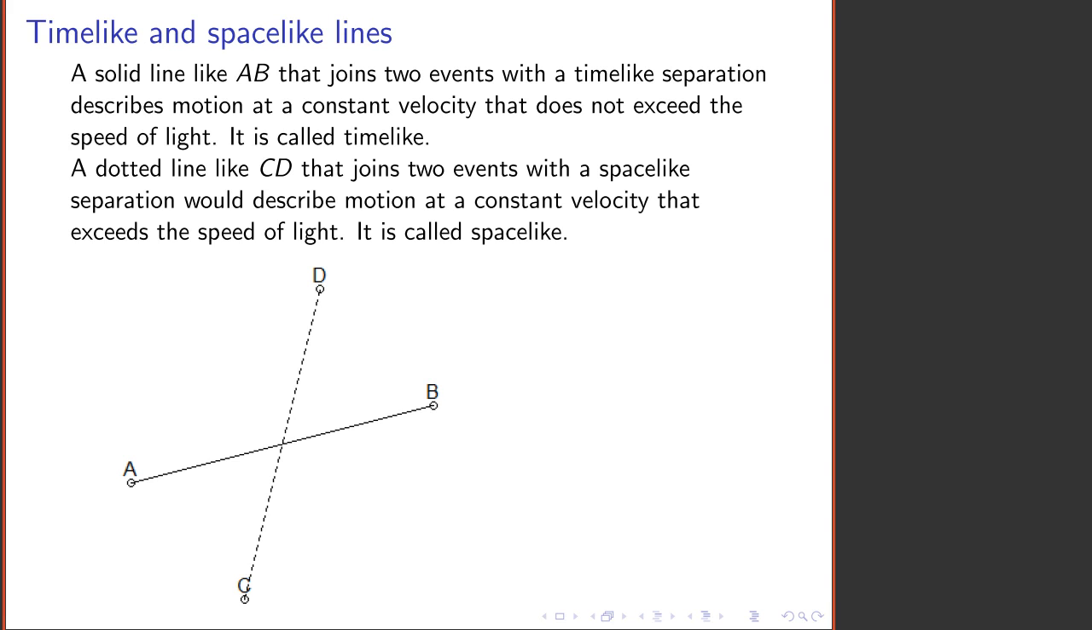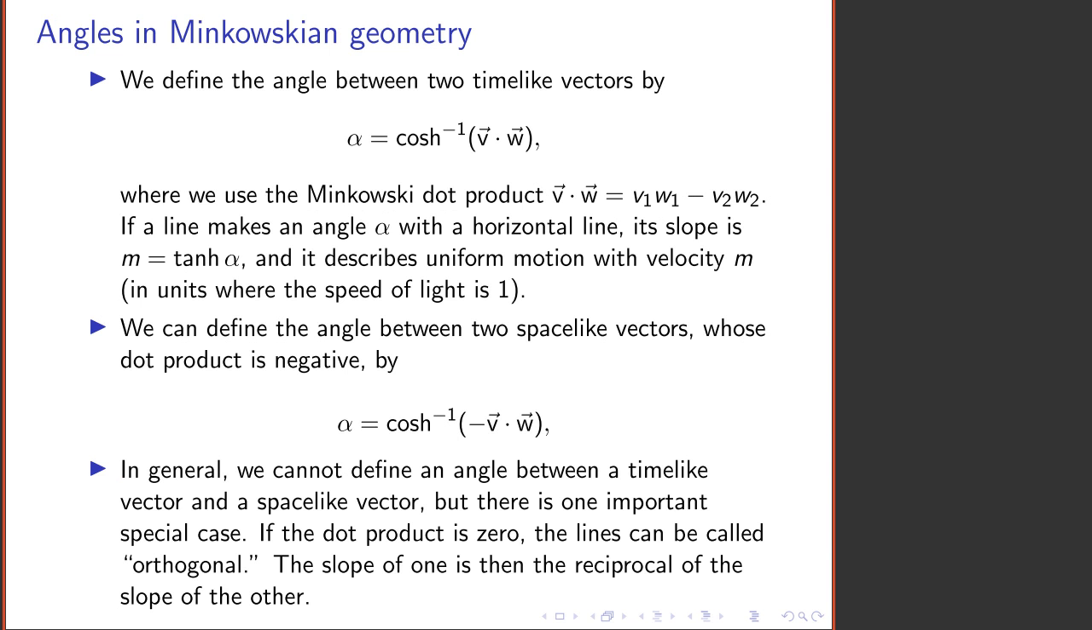If I have events C and D with a spacelike separation, I can draw a dotted line between them. Such a line is not strictly speaking a line of Minkowskian geometry, but it will turn out to be quite useful for constructions. Now let's define angles.